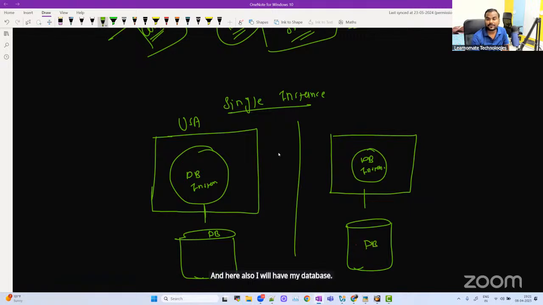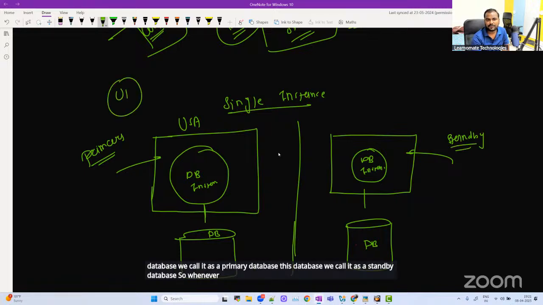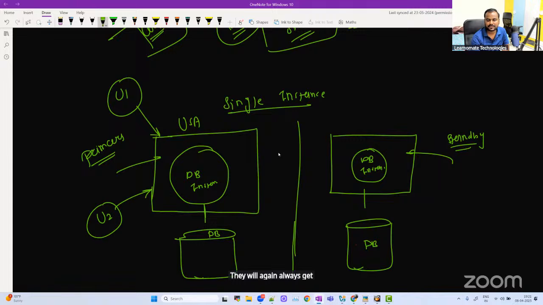So there are two databases, but the database name is the same. This database we call the primary database. This database we call the standby database. Whenever people want to connect, they will always get connected to the primary side.